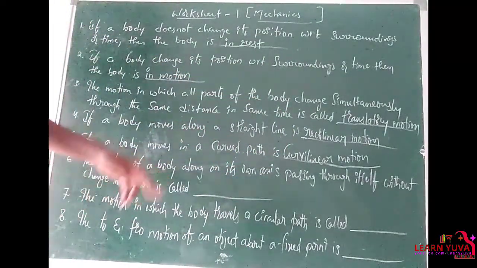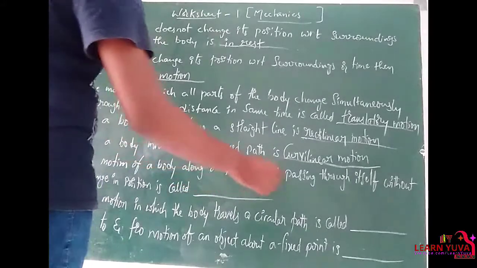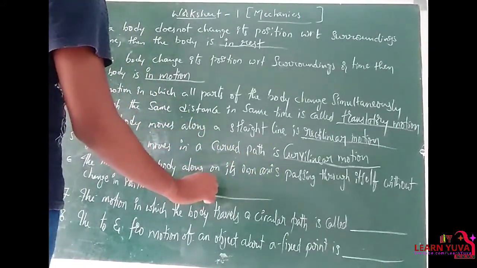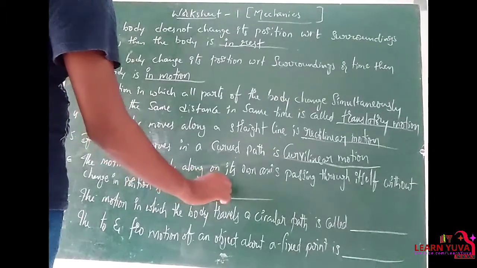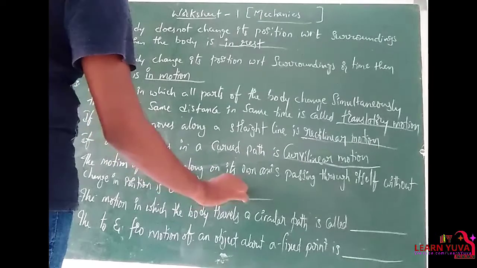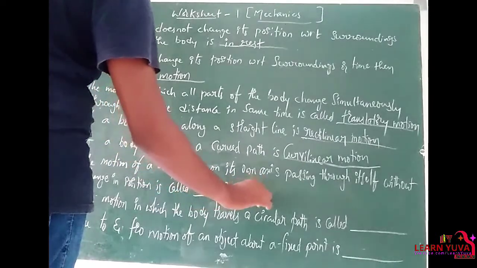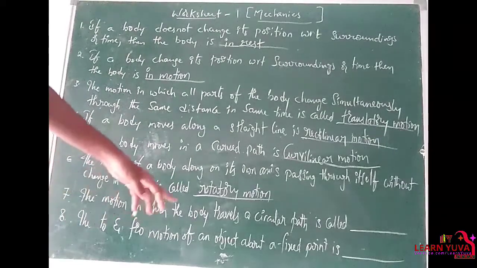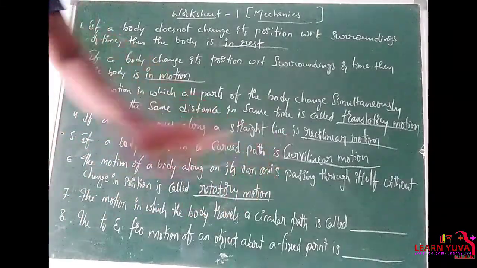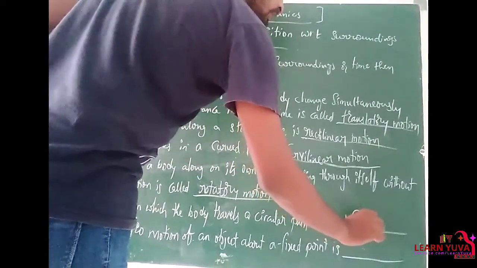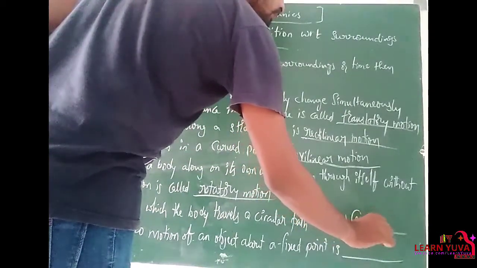The motion of a body along its own axis, important term is own axis, passing through itself without changing its position, so on its own axis, is known as rotatory motion. The motion in which the body travels a circular path is known as circular motion.